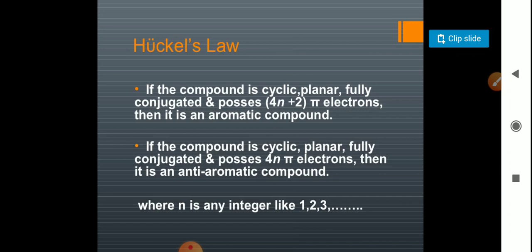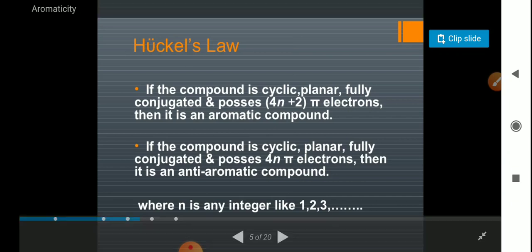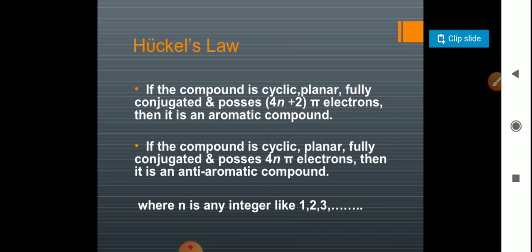For an anti-aromatic compound, the same conditions apply, but the number of electrons will be 4n. Is this clear? Here n is an integer, starting from 1, 2, 3, 4, etc.